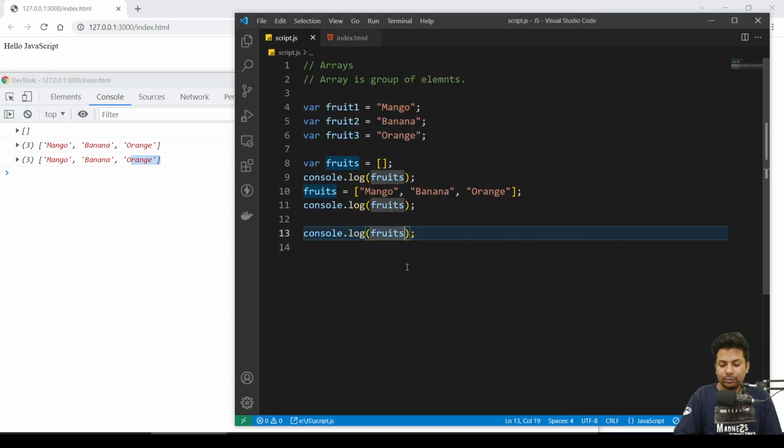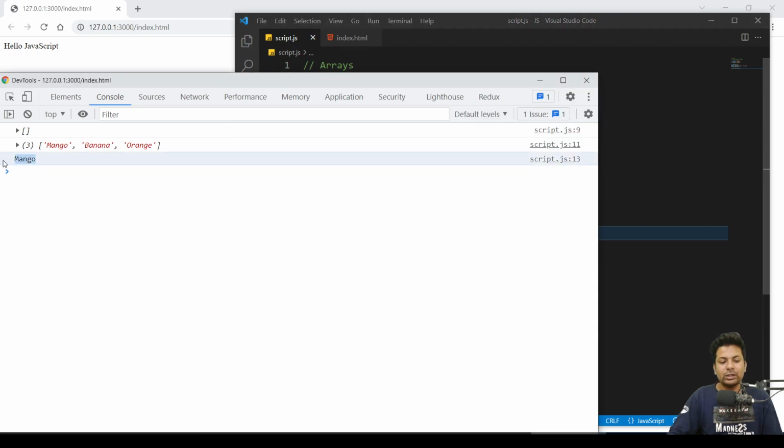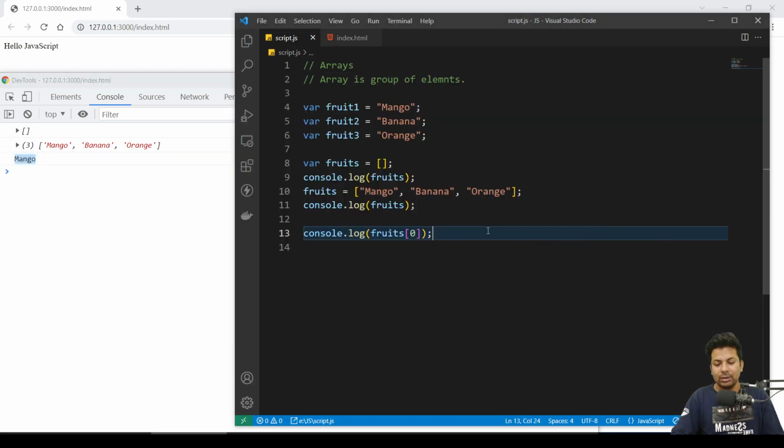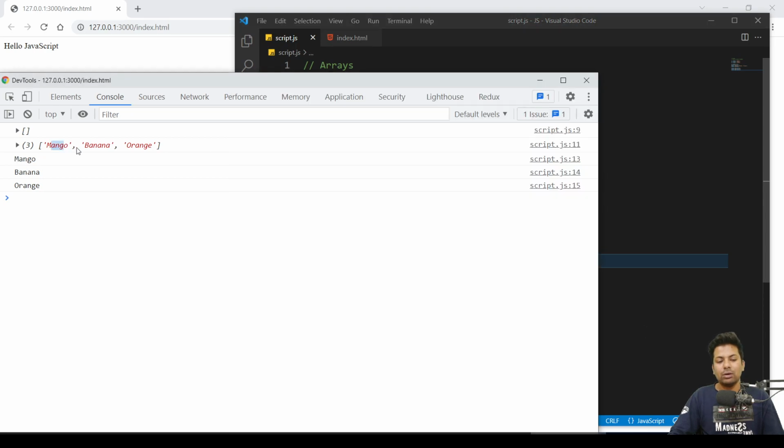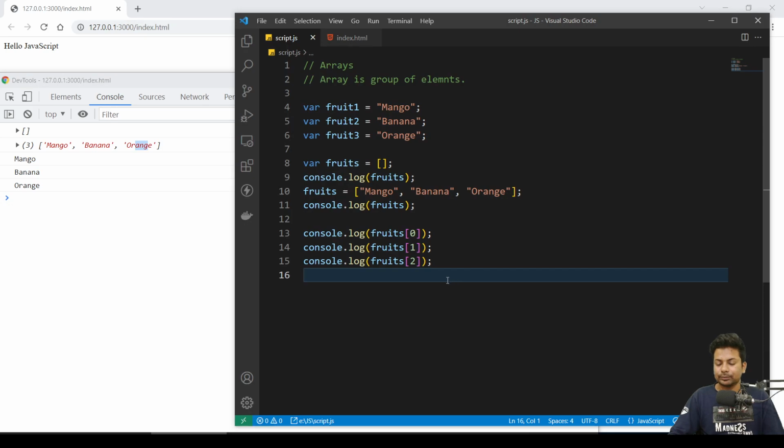We put a square bracket and put 0. See, we got the mango. Same here, we got banana. Same here, we got orange. So this is the way we can get any fruit we want. But suppose you want all at once, you just say fruits.